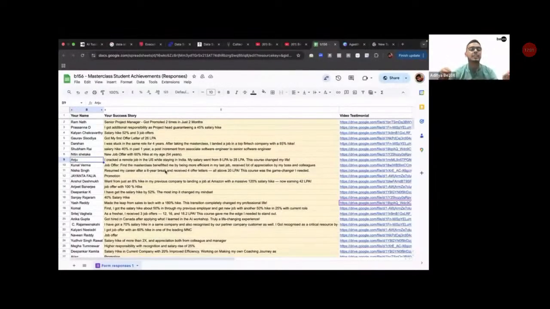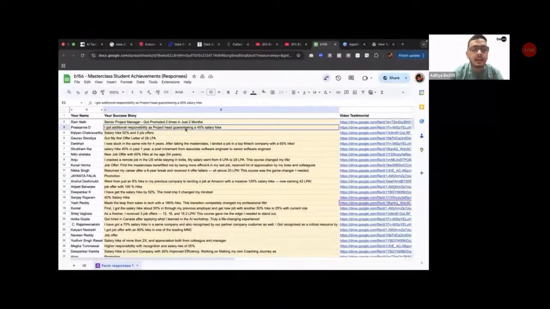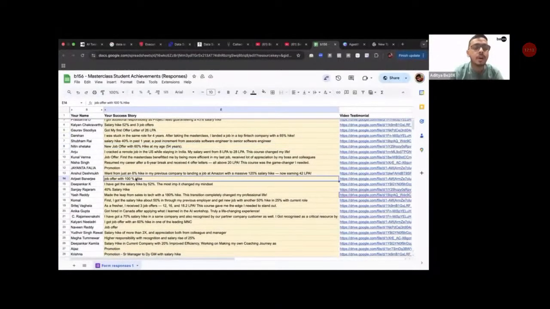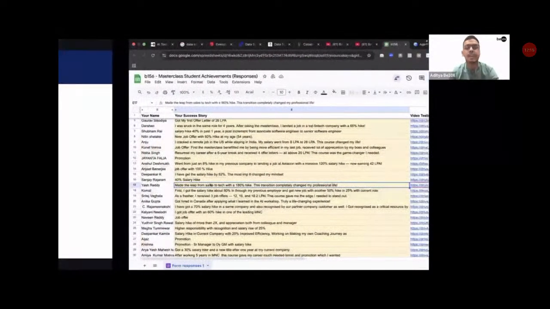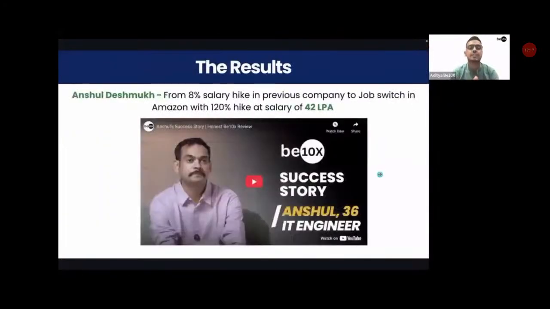Like this, there are so many people who have got promoted 2 times in just 2 months, guaranteeing a 45% salary hike, 52% salary hike, 26 LPA job offer, 60% hike. A job offer with 100% hike. Yash Reddy made a 180% hike. In fact, Yash Reddy, I think I have his testimonial as well.